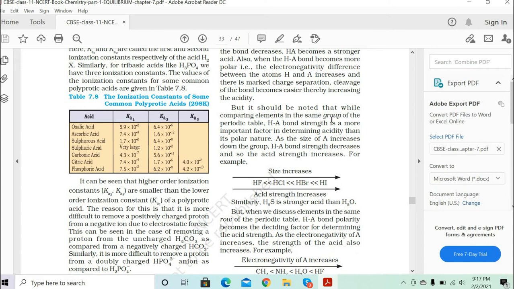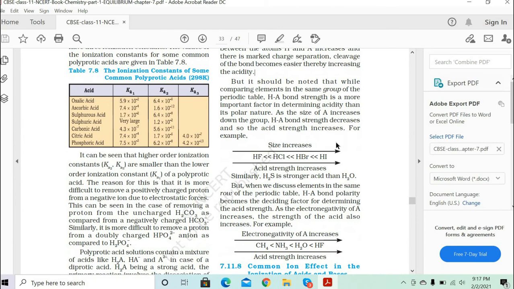It should also be noted that while comparing the elements in the same group of the periodic table, HA bond strength is the more important factor in determining acidity. So while going down the group, you can define how the acidity of the acid increases or decreases. If you see group 17 elements, you have fluorine, chlorine, bromine, iodine. All these form acids.